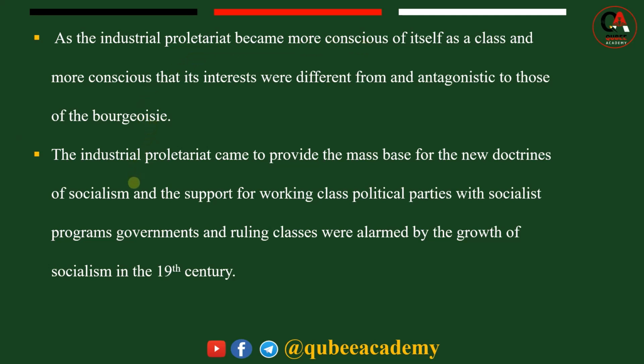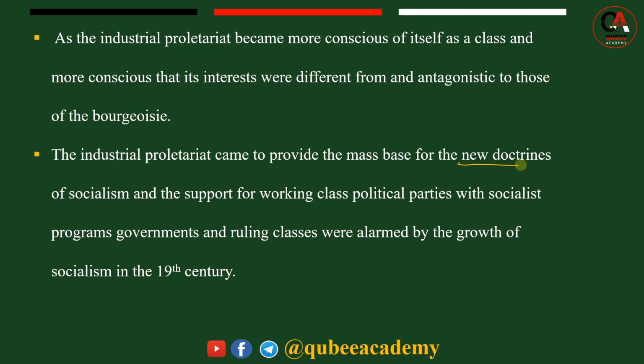The industrial proletariat provided a mass base for new doctrines of socialism. Politically, a new doctrine also emerged. That doctrine, called socialism, was supported by Karl Marx and others. The support for working class political parties also emerged, especially the Workers' Party in different parts of industrialized nations, because society was divided in two. The working class, the proletariat, this led to the formation of new doctrines.